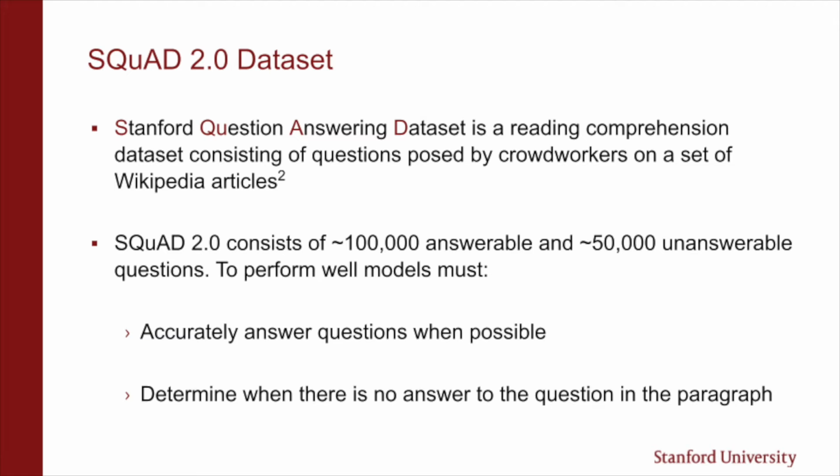Squad 2.0 consists of about 100,000 answerable questions and about 50,000 unanswerable questions. To perform well, the model must not only correctly identify the answer from a paragraph, but also determine when a paragraph does not have an answer to the question and abstain from answering.